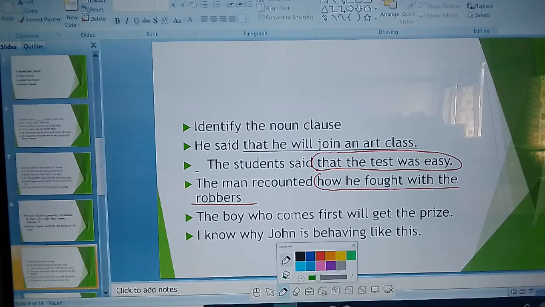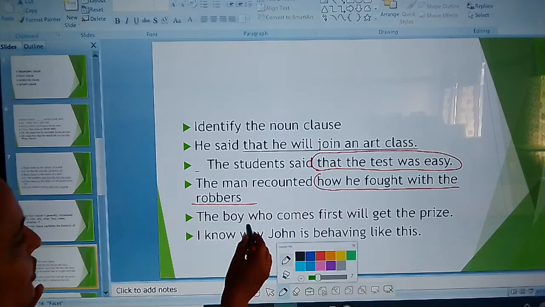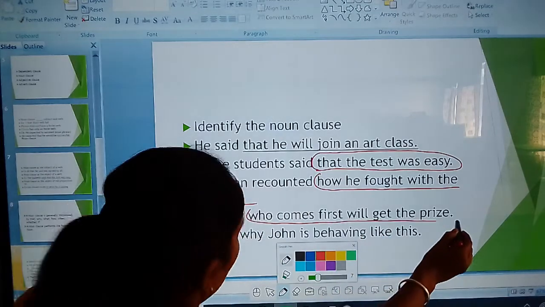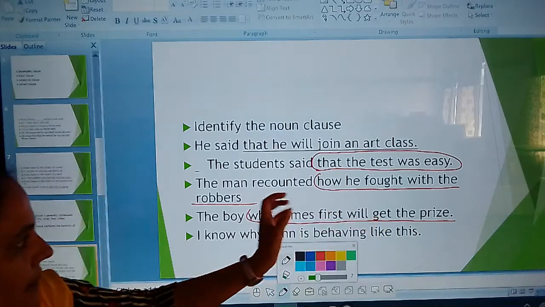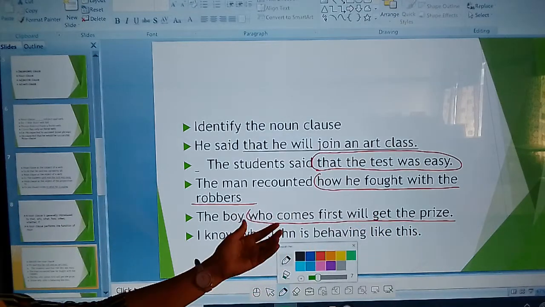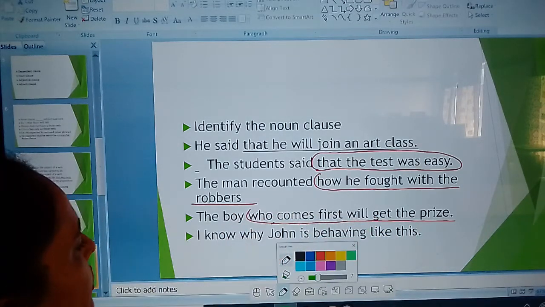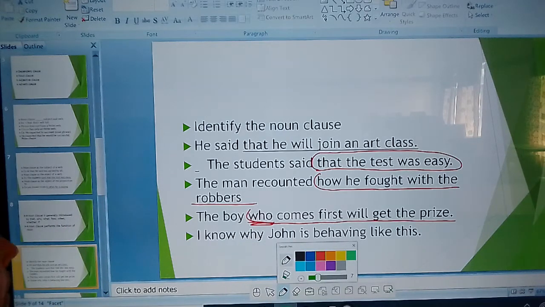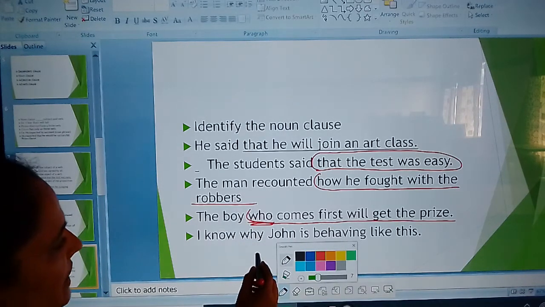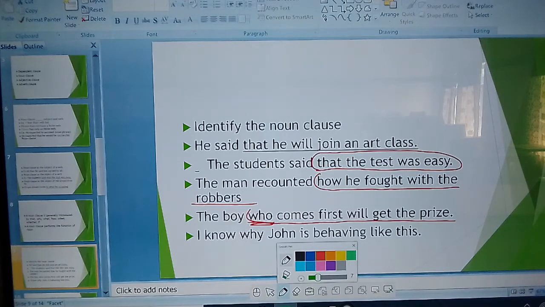Yes, who comes. Here you use who comes. Look, the boy who comes first will get the prize. In this sentence, which is your noun clause? Here who is used as a conjunction. The next one is: I know why. In this sentence, which is your noun clause?